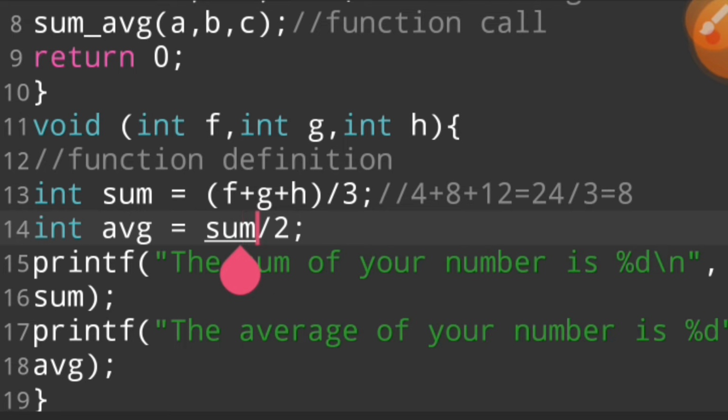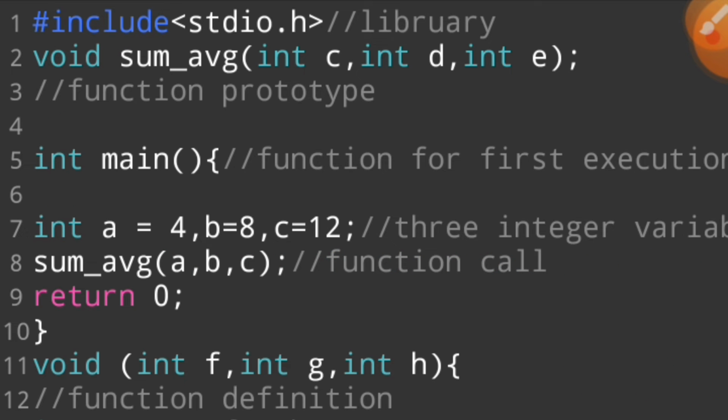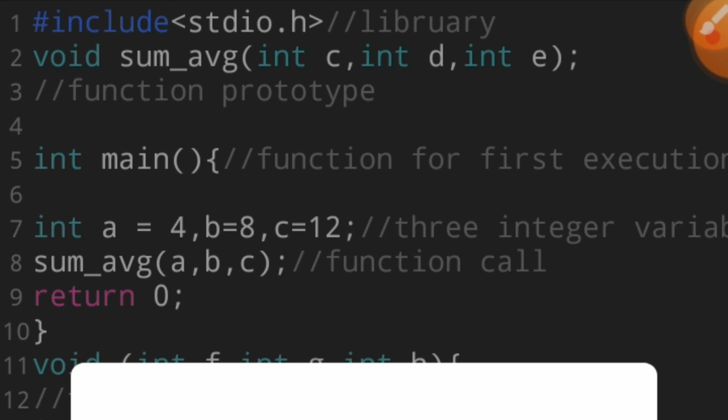And then we say average: the formula of average is sum divided by 2. We say 8 divided by 2. So in average, 4 is stored. And then we say the sum of your number is sum. In sum, 8 is stored, and then we say the average of your number is 4. 4 is stored. And then when I run this program, see what happened.